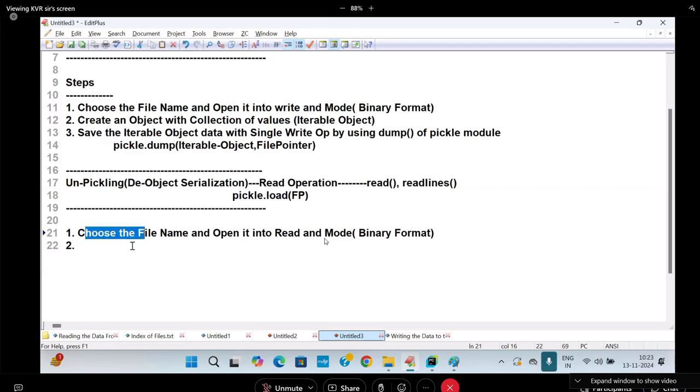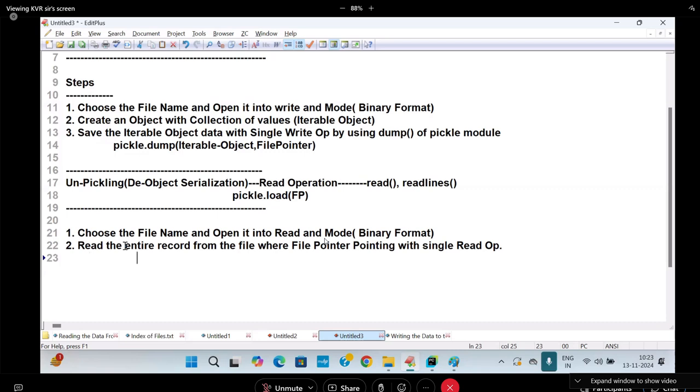Come on. We opened it. We read mode. And we go for what? Read the record. File pointer is pointing to that. And read the entire record from the file where the file pointer is pointing, with what operation? Single read operation.